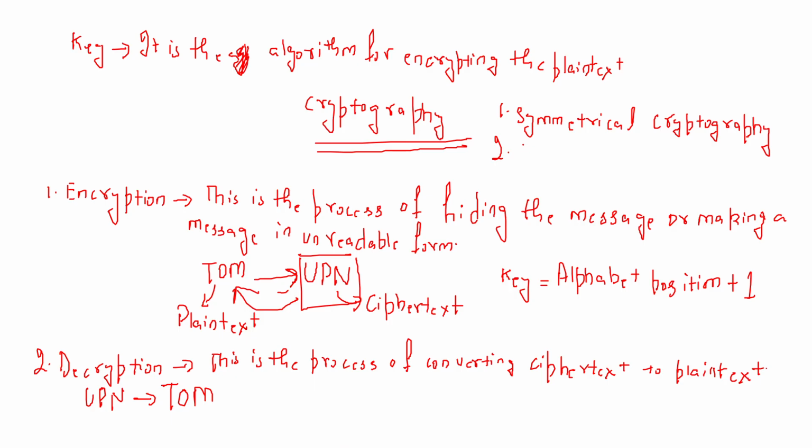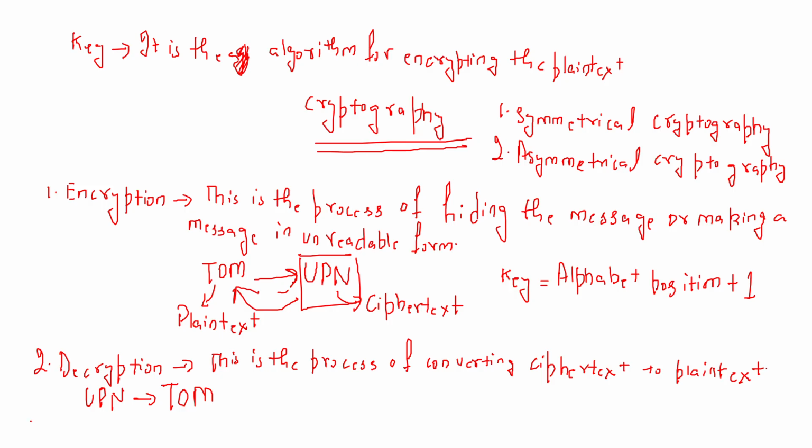And the second type of cryptography technique we have is asymmetrical cryptography. As the name sounds, here we use different keys for encrypting and decrypting the message.